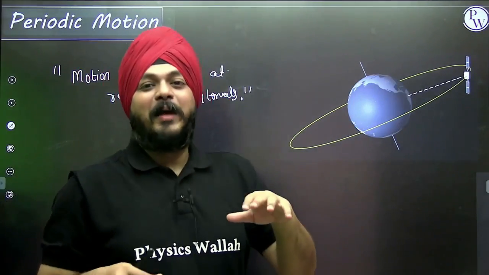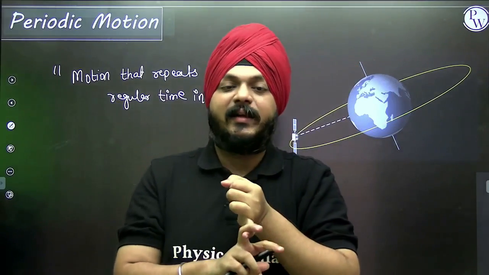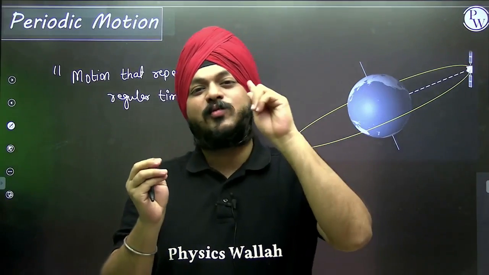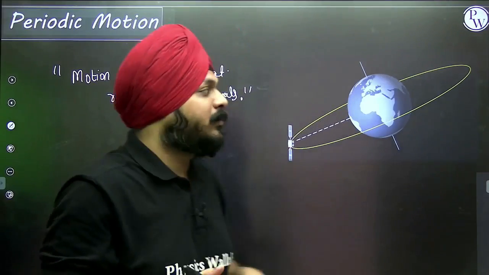I must say no. Periodic motion has no relation with what path it is taking. Periodic motion has no relation with any parameters. It has a relation with only one thing, that is time.